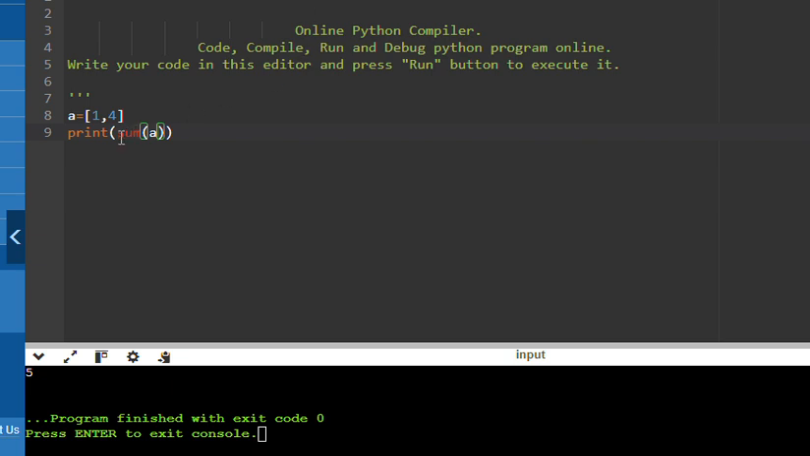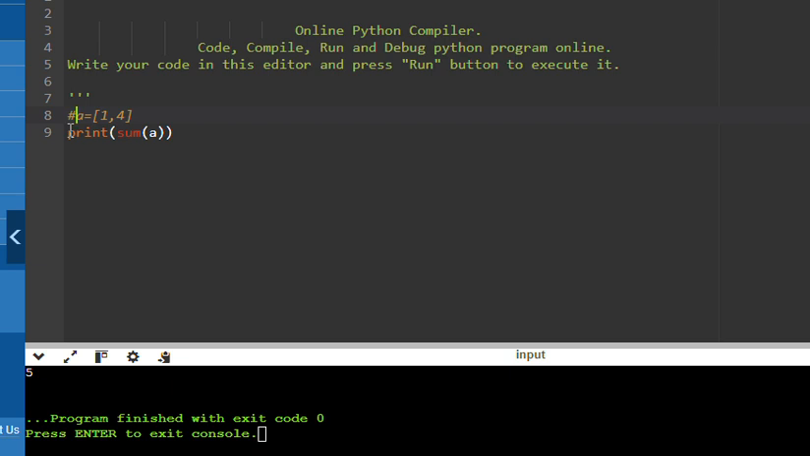Here I have used sum, which is a built-in function. I have taken the array 1 comma 4, and I'm using sum as a built-in function to add both the numbers, 1 and 4. So the output will be 5. Okay, it is simple. Now how to write the same code using a user defined function.